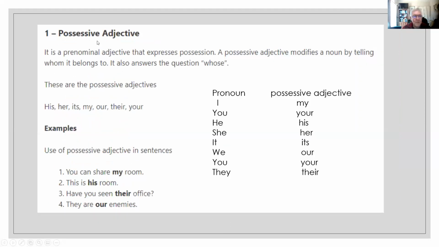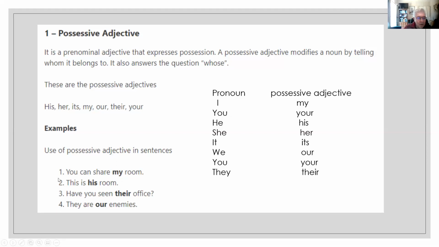Let's begin with the possessive adjective. The possessive adjective expresses possession. For example, when the pronoun is I, the corresponding possessive adjective is my. For you, your; for he, his; for she, her; for it, its; we, our; you, your; they, their.